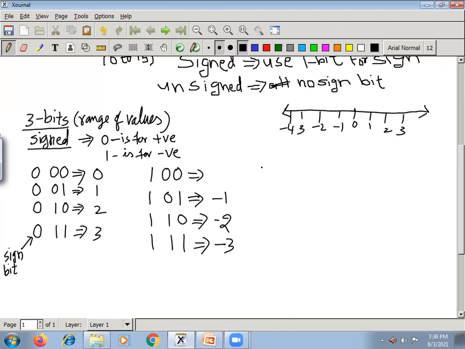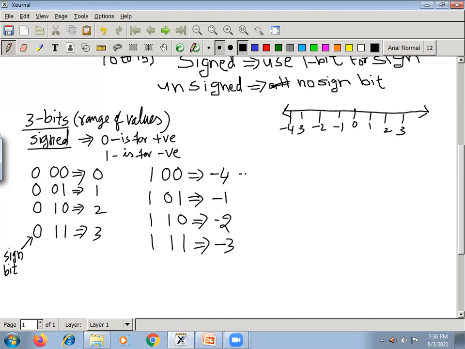So there is no negative 0. 0 means only positive 0. But 1 0 0, as per our discussion, 1 indicates negative and 0 0 means 0, so we are getting -0. But this is nothing but -4. This indicates -4. Why -4?